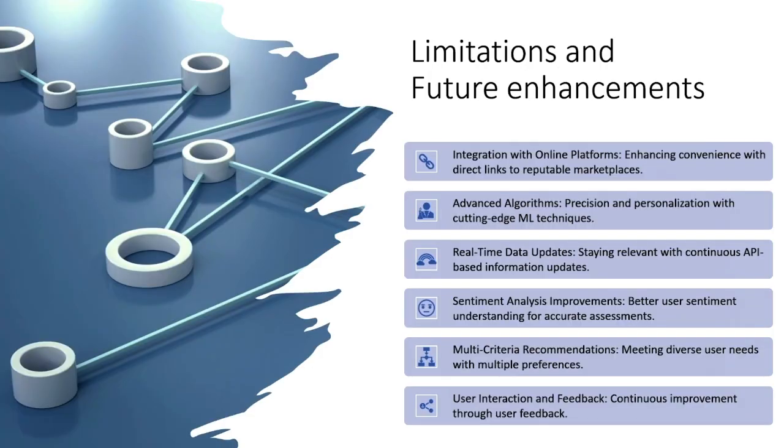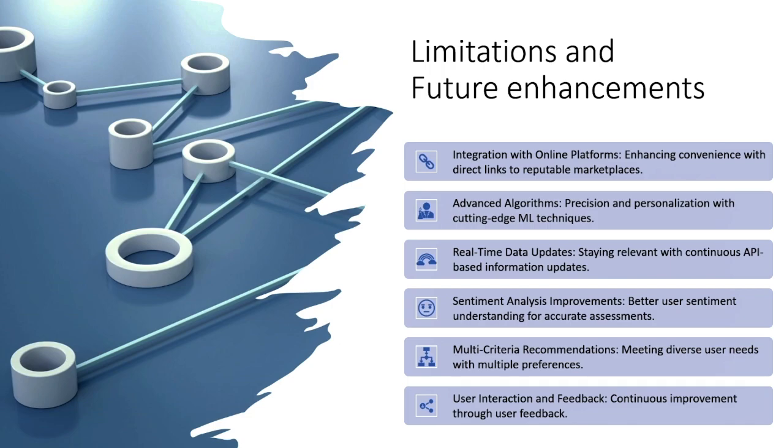Here it is. Limitations and future enhancements. This project gets the finalized phone list from the Amazon sentiment model. We could also get online shop links to buy the phone, and shop reviews could be tabulated. The algorithms, the sentiment analysis and the content-based approach need a little upgrading to ensure accuracy.